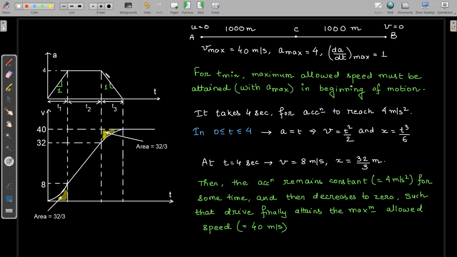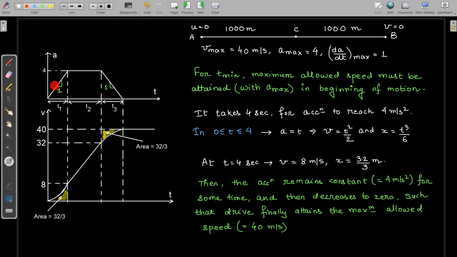Suppose at the starting of the journey, we want to move with maximum possible acceleration, but it takes a certain time interval for acceleration to increase from 0 to 4. Once the acceleration is increased up to 4, we cannot go further. We cannot increase the acceleration beyond 4. So we'll be moving with a constant acceleration of 4 for some time, and then we will again reduce our acceleration and make it 0. During this complete interval of t1 plus t2 plus t3, our speed will have increased from 0 to 40 meter per second, which is the maximum allowed speed.